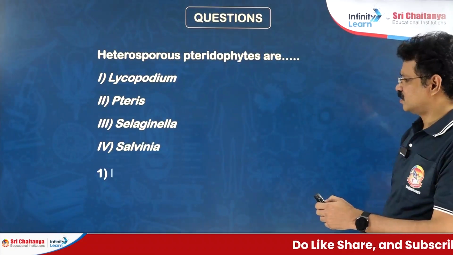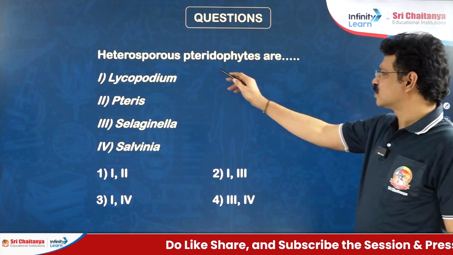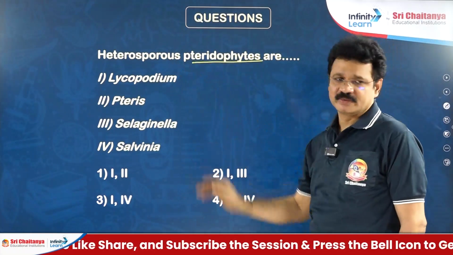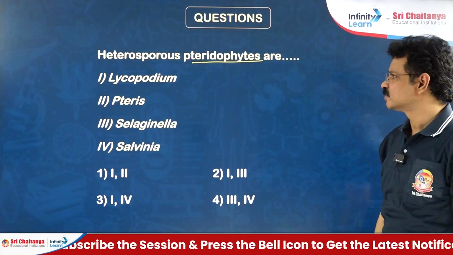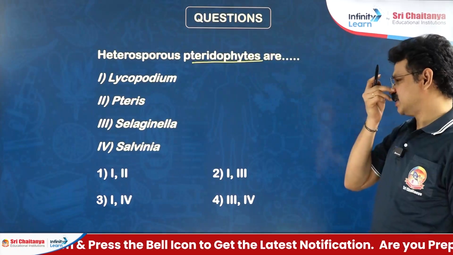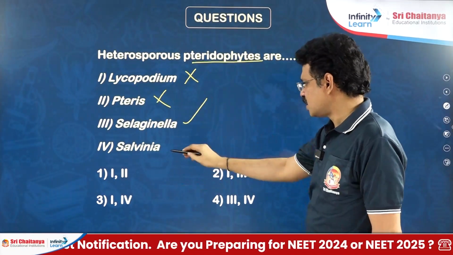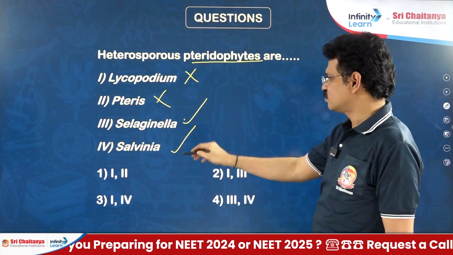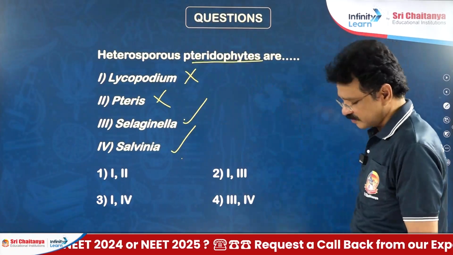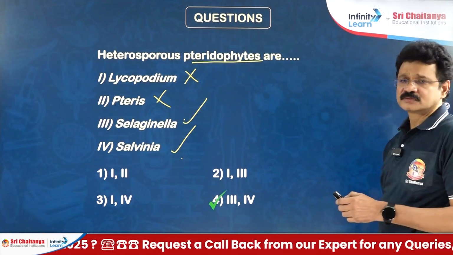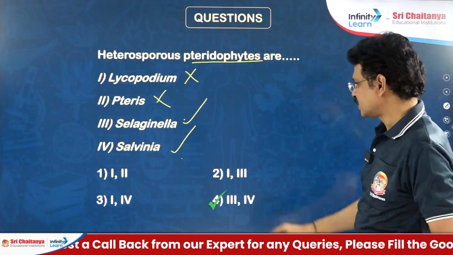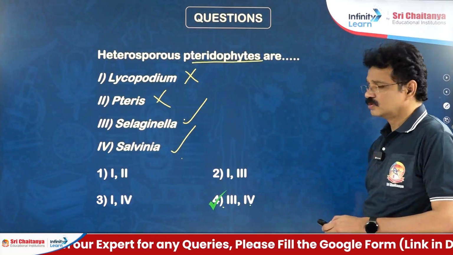Almost all pteridophytes are homosporous except a few members. In very few members only, heterosporous nature is there, such as Selaginella and Salvinia. Except these two, almost all remaining members of pteridophytes are homosporous. These two are heterosporous. Then the right answer for this question is 3 and 4.